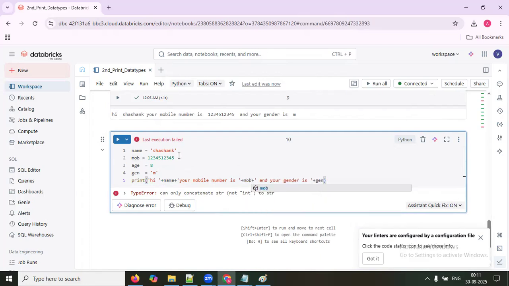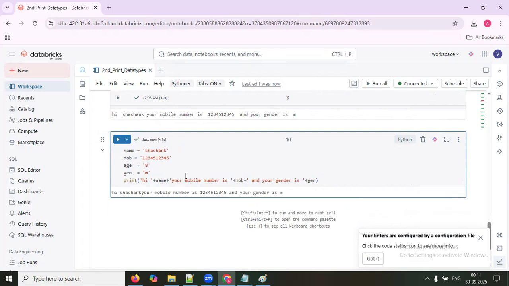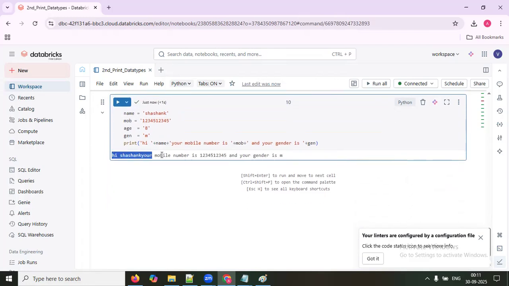Let it be the mobile number. For this mobile number, I'm keeping single quotes, and this also I'm keeping in single quotes. Let's see what you're getting now. Hi Shashanka, mobile number is this one and your gender is M. So it will come as a single message.